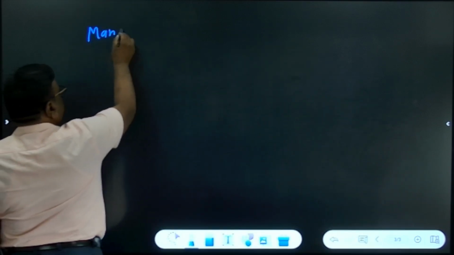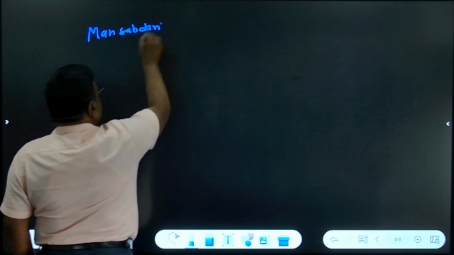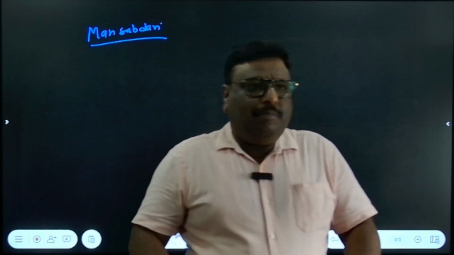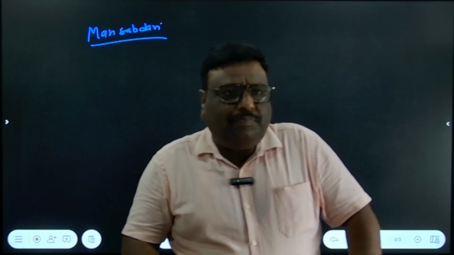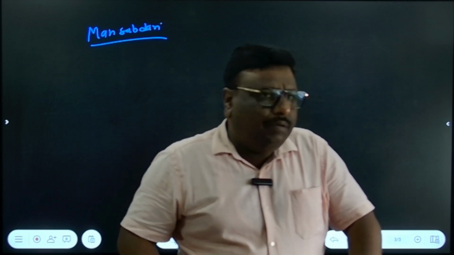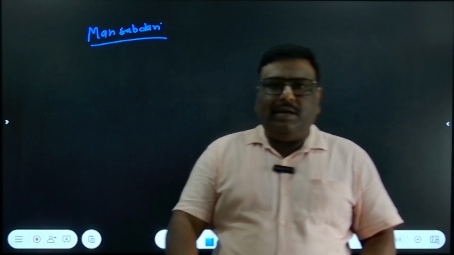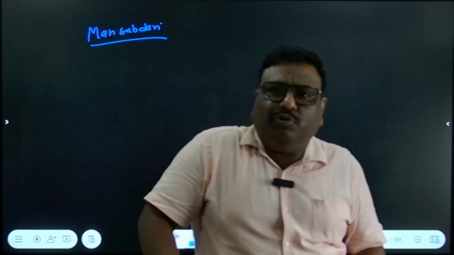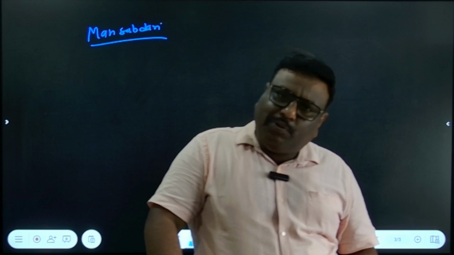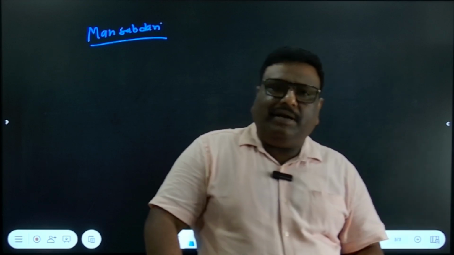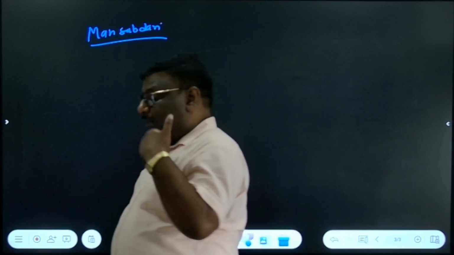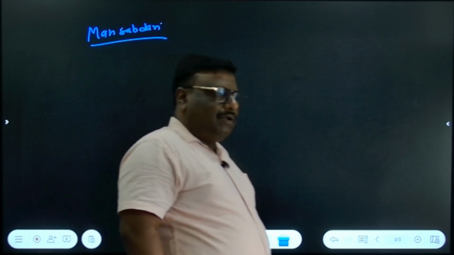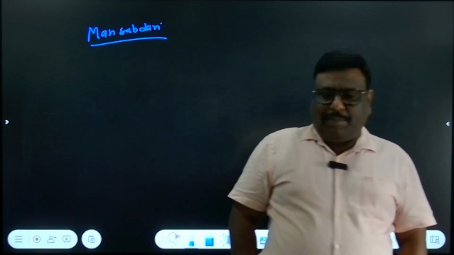Mansabdari system. Try to understand this concept. Actually, Mansabdar was a term collectively used for bureaucracy. For example, in modern days, IAS. IAS is a term collectively used for the bureaucracy. All the IAS officers are bureaucrats, and they may be appointed in different posts. One IAS may be appointed as district collector, another IAS may be appointed as cabinet secretary.